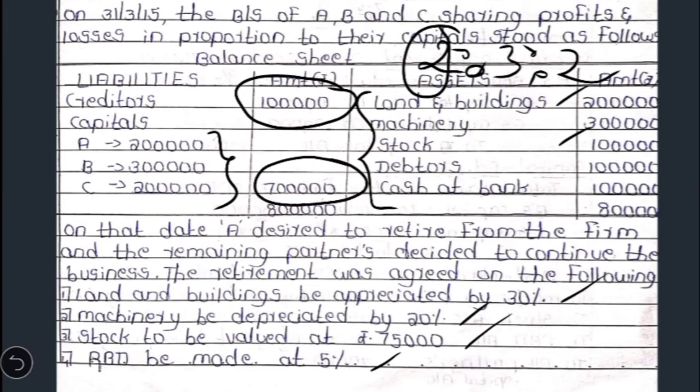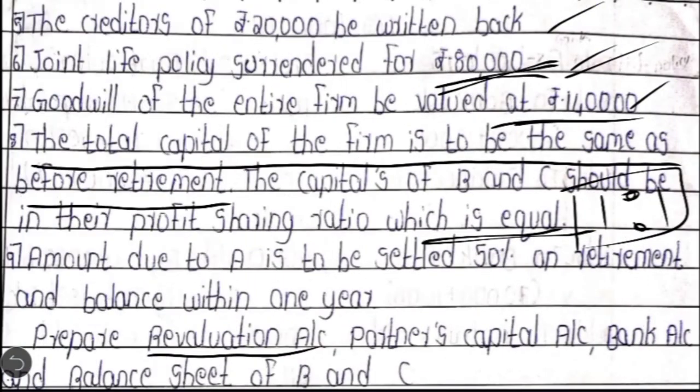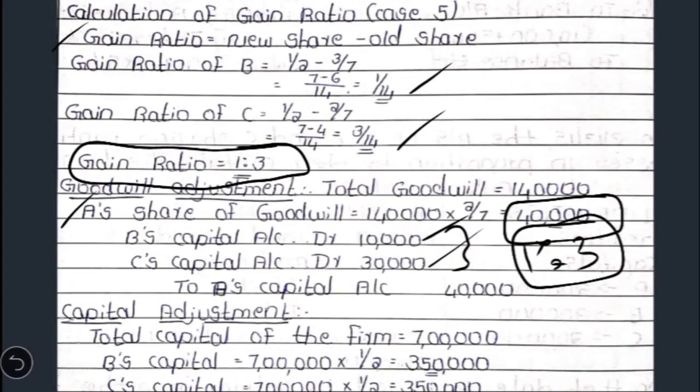And even in the future, they have to maintain the capital at 7 lakh itself between the remaining partners B and C, and that should be provided in the equal ratio. So B has to provide for 7 lakh into 1 by 2, which comes to 3 lakh 50,000, and C has to provide for again half of the capital, which is 3 lakh 50,000. When you are providing the working note, you have to show this one also, the third adjustment with regard to capital. So these are going to be the closing capital balances.